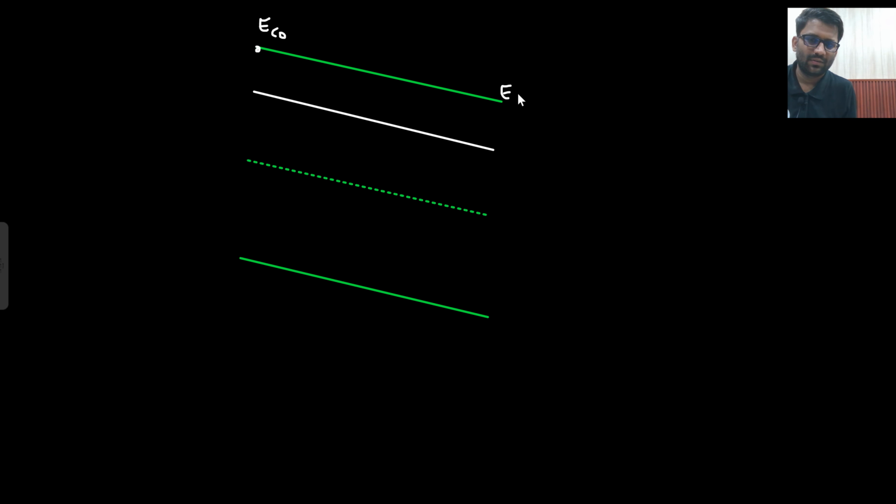EC0, EC1, EF1, EF0, EFi. And I know that the difference between this level and this level, this total distance, will be 1.1 electron volt.